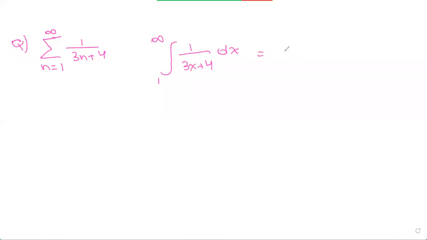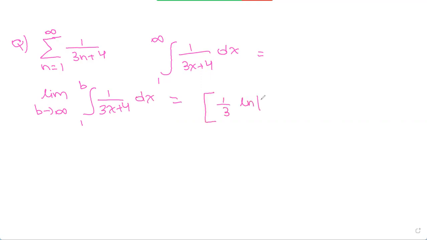Now this can be written as the limit as b tends to infinity of the integral from 1 to b of 1 over 3x plus 4 dx. And now we can solve this integral. We get 1 over 3 natural log of 3x plus 4, from 1 to b.